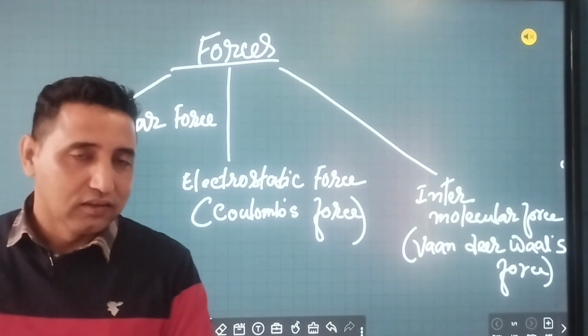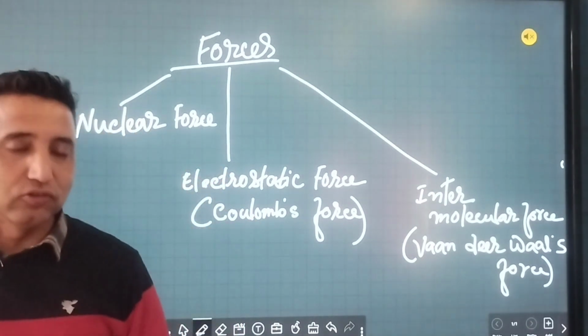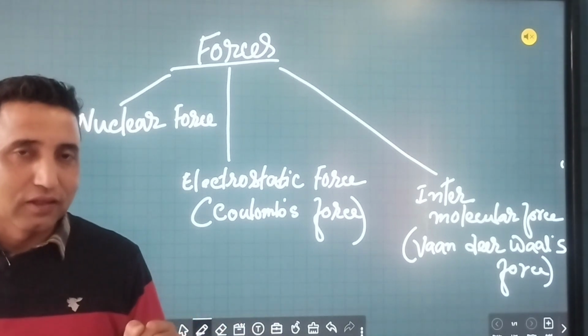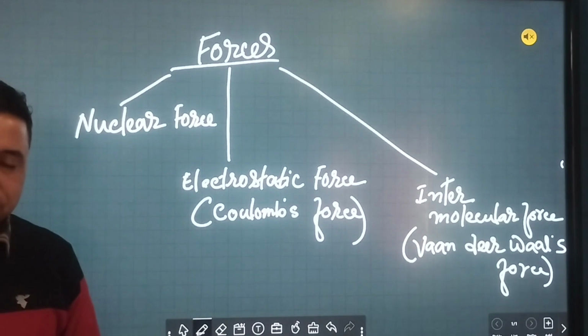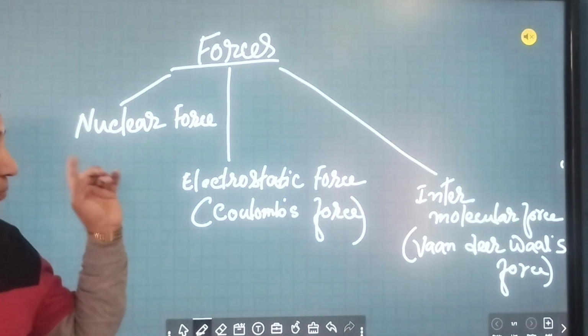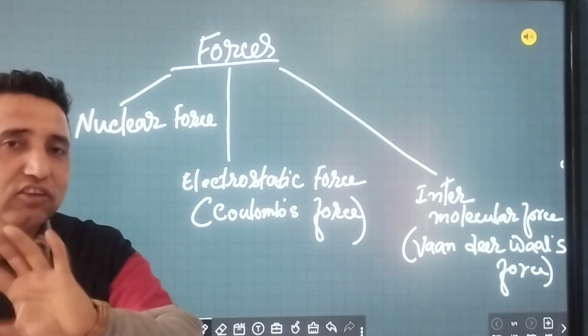Like here I said, no? The most powerful force in this whole universe, which is unseen, is called nuclear force. Nuclear force is applicable whether somebody has charge or is uncharged, it doesn't matter.